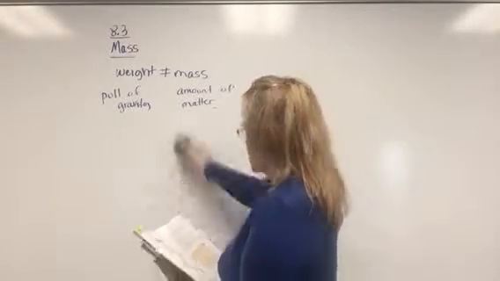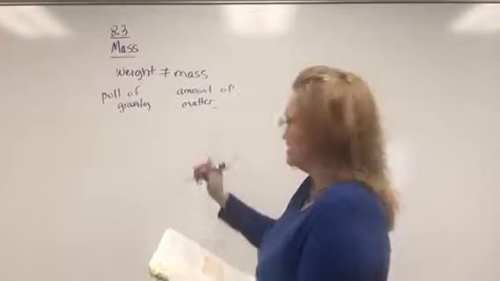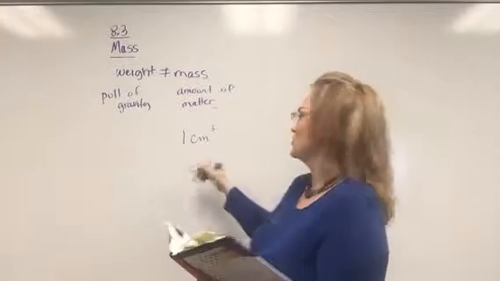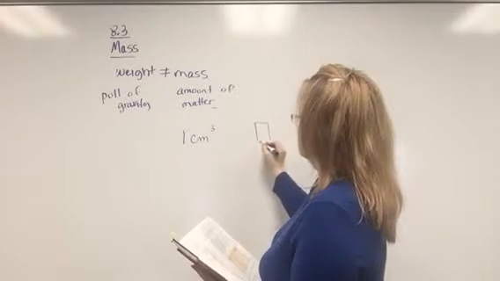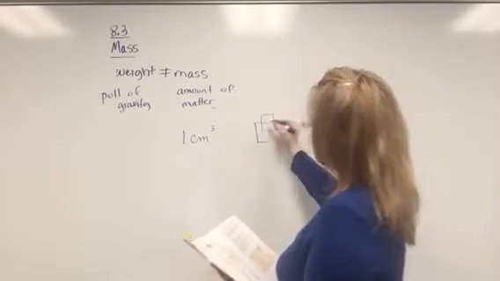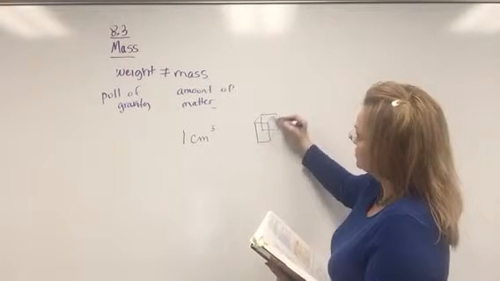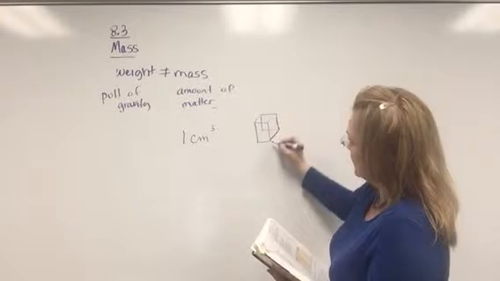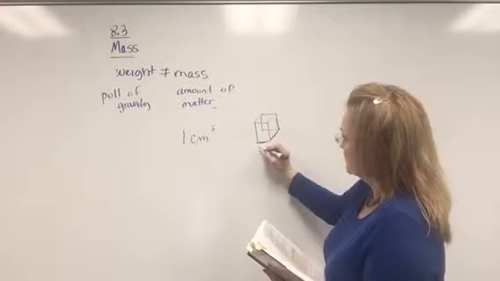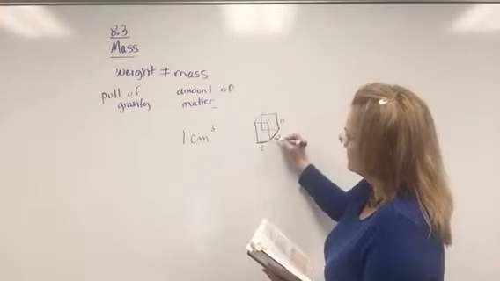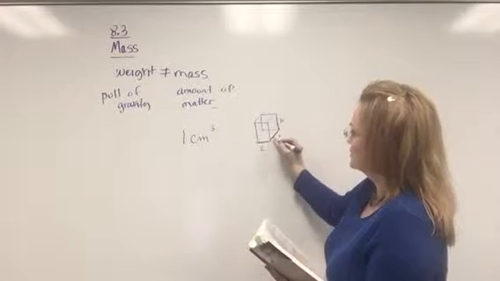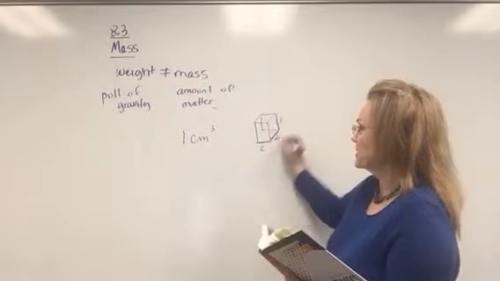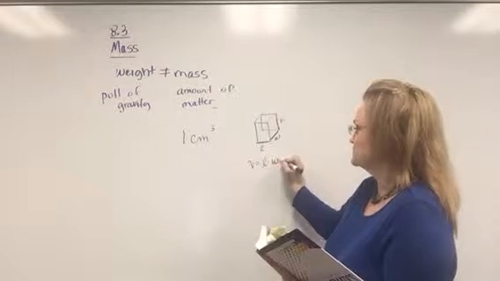All right, on the next page, we go back through a chart that we saw in the last section where we talked about a cubic centimeter. 1 cubic centimeter is a 3-dimensional figure. If you think of a cube, if you draw a box or some little cube like a dice, 1 centimeter in width, height, and length. So length times width times height. It doesn't matter which one you call which, but when you multiply the 3 dimensions of a box together, length times width times height, that is the volume.